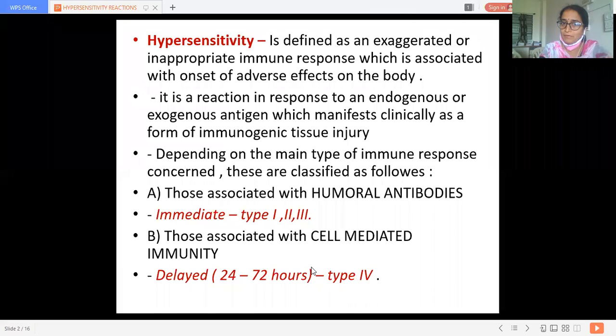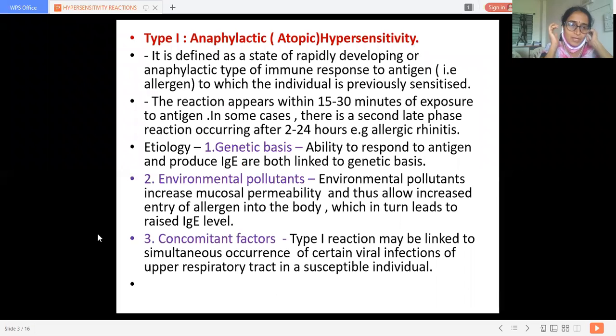Today we are going to discuss type 1 and 2 hypersensitivity reactions, which are immediate hypersensitivity. It requires few seconds, minutes, or few hours. Within a few hours, it gets developed. And the delayed or cell mediated immunity requires 24 to 72 hours, 2 to 3 days, or up to 4 days, to get the clinical manifestation of this hypersensitivity.